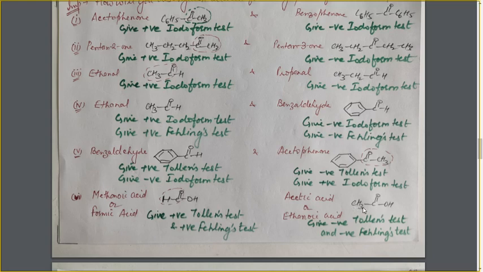So because of this conjugation between the lone pair of electrons on this oxygen atom and the C double bond O group, they do not show the characteristic reactions of the aldehyde and ketones, like the nucleophilic addition reaction and the reaction due to acidic nature of alpha H atom, just like the iodoform test. That's why, although it contains the CH3 group and C double bond O group, it will not give us the iodoform test.